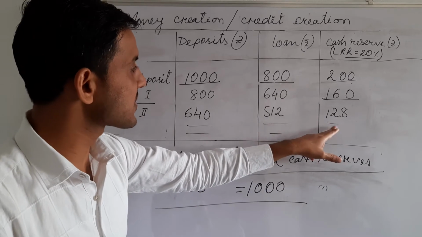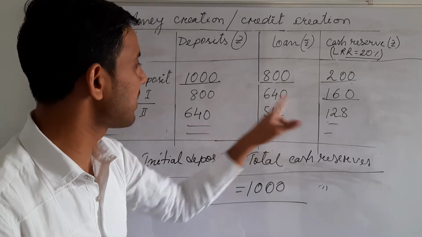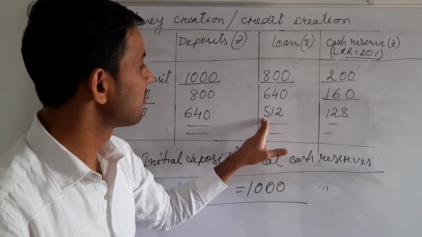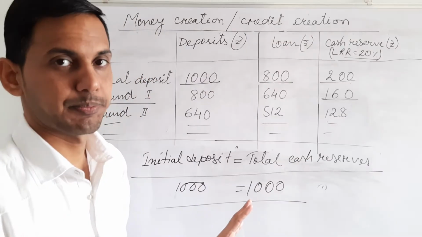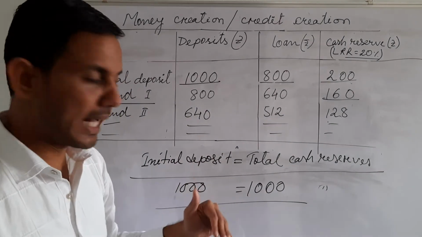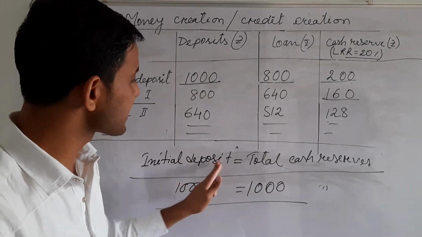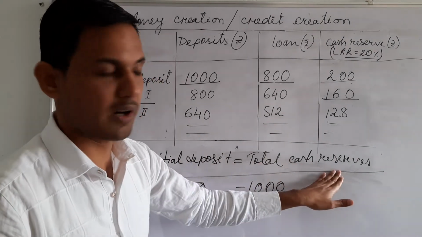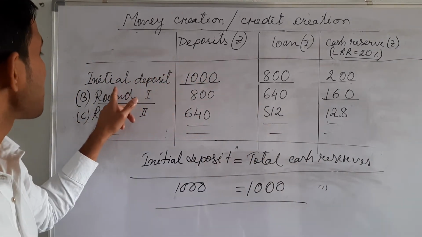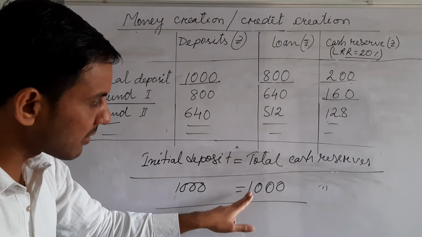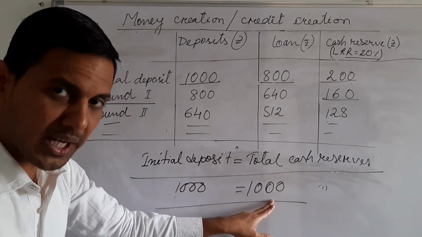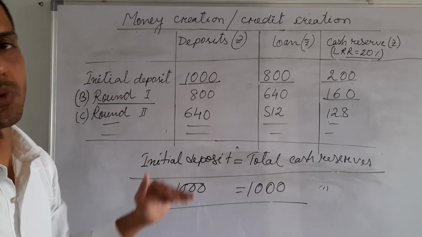This is the cash reserve, and 640 minus 128 is 512, which is ready for the loan. When will this process end? When the initial deposit is equal to the total cash reserves. We assumed the initial deposit is 1000, so when total cash reserves reach 1000, this process will end.